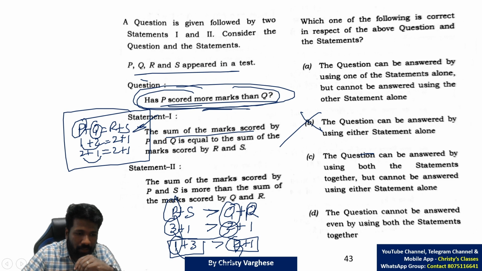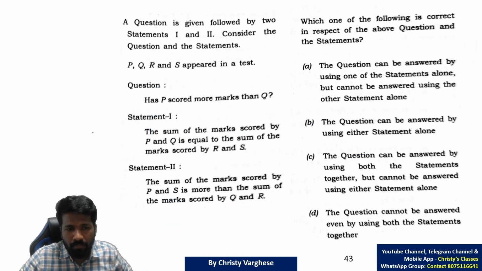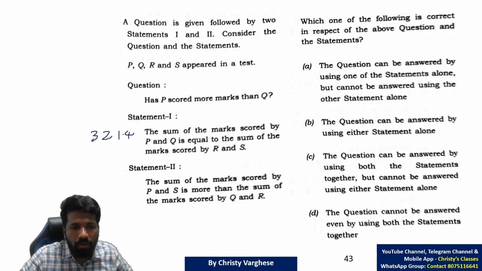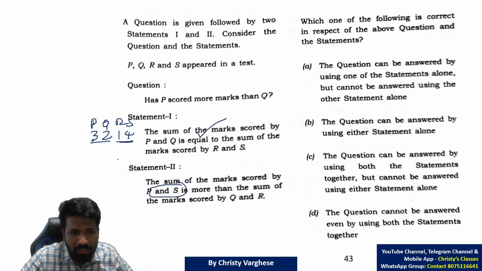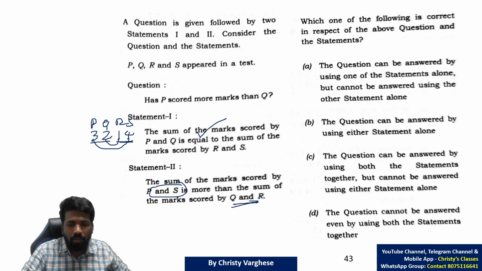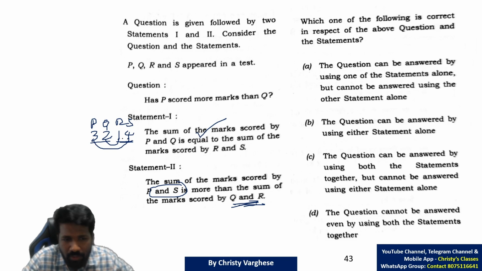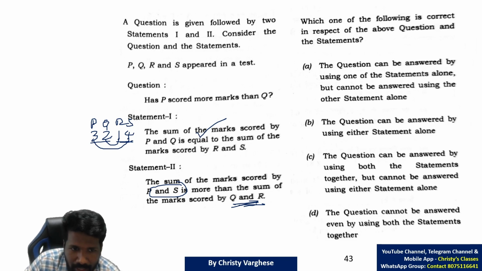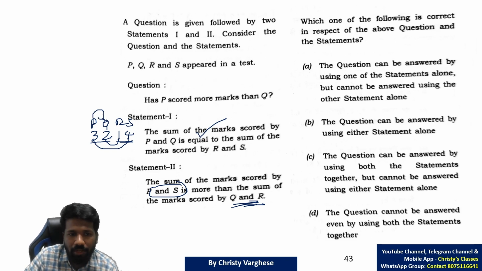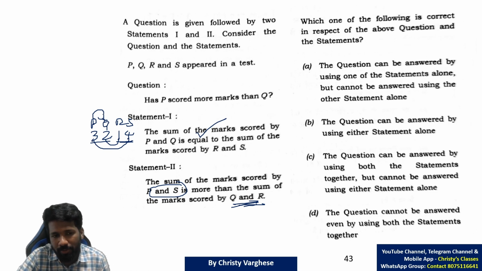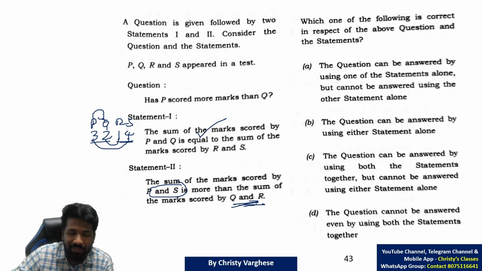So now both the statements together. We will try 3, 2, 1, 4. Let P, Q, R, S be 3, 2, 1, 4, because 3 plus 2 is equal to 1 plus 4, so statement 1 is satisfied. Statement 2, P and S together: 3 plus 4 is greater than 2 plus 1, Q and R together. That is also satisfied. In this case, what are you getting? P greater than Q is satisfied. But the question is whether P greater than Q is true in all those cases or not.